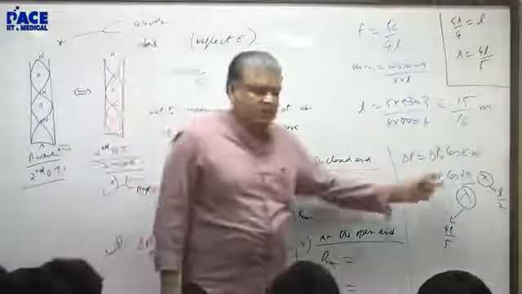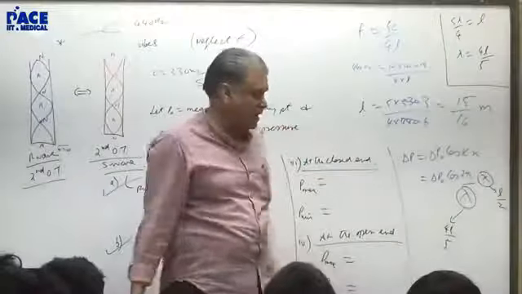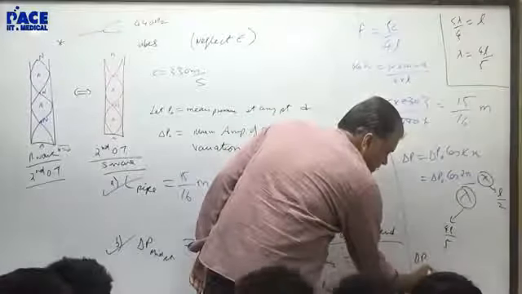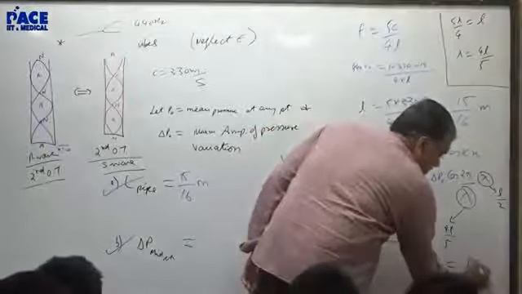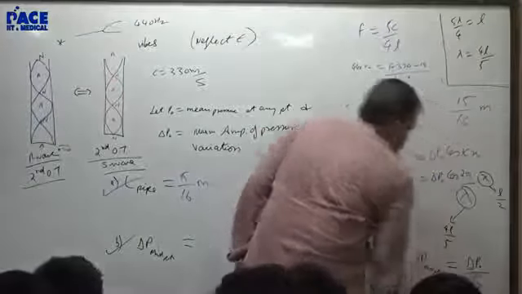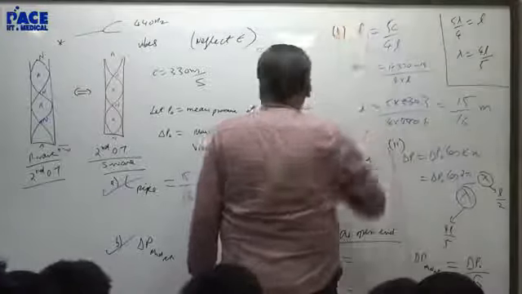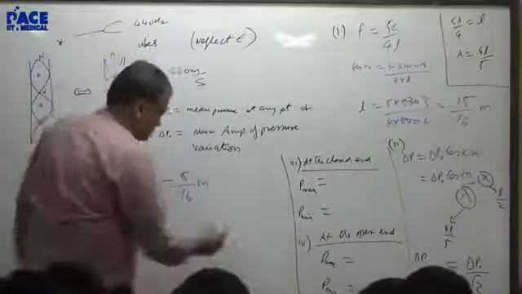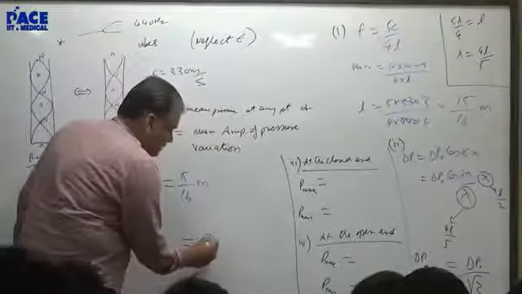So minus doesn't have a meaning. The amplitude can be negative and positive, it's the same, so take the mod value. What is the delta P at the midpoint? At the midpoint, the value is delta P naught by root 2. Yeah, that's the second part I solved. The first part I solved. Delta P naught by root 2 is the midpoint answer. Like that I can find at any point.